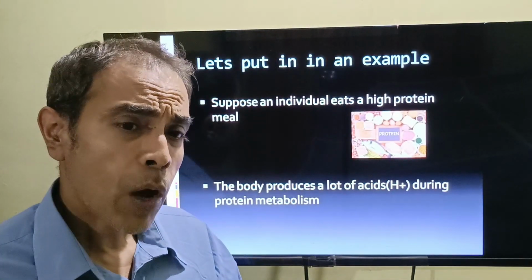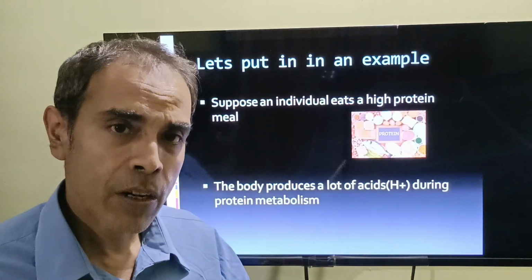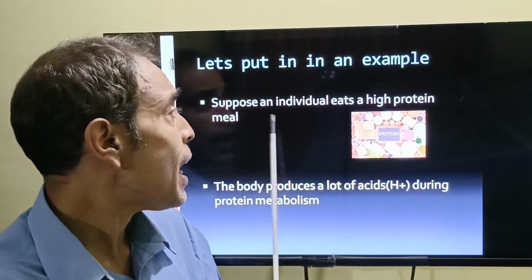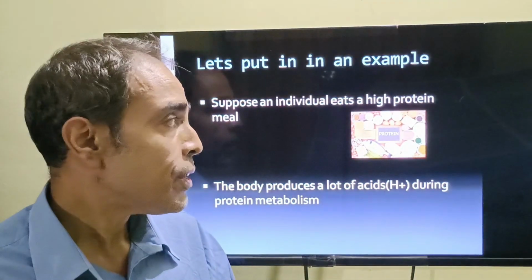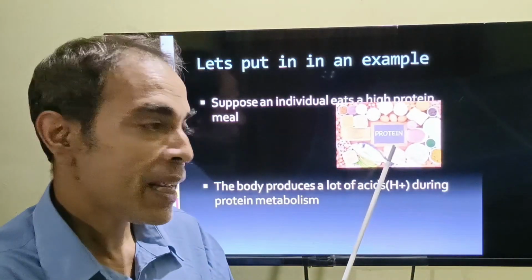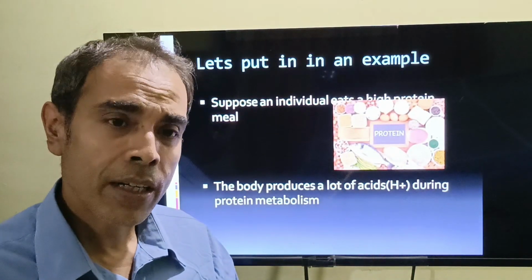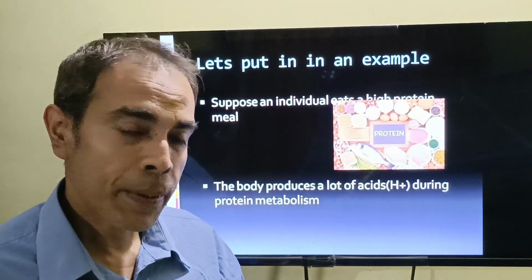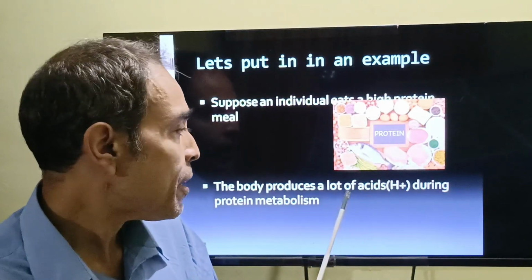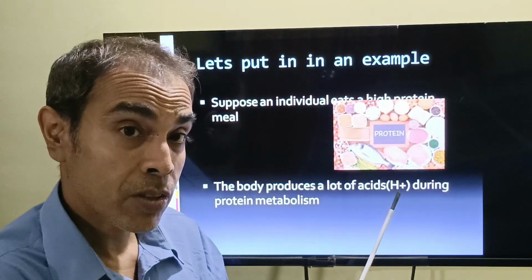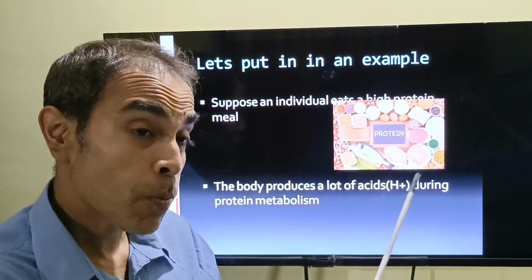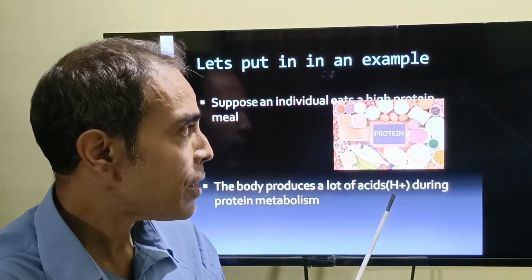So let us take an example of how it really happens in your body. Suppose we take a very high protein diet. When you take high protein like meat, fish, eggs, and, as we talked about in earlier classes, sources of acids and bases. What we know is that protein ultimately leads to a lot of hydrogen in our body. So more proteins are broken down, and this leads to a lot of hydrogen.